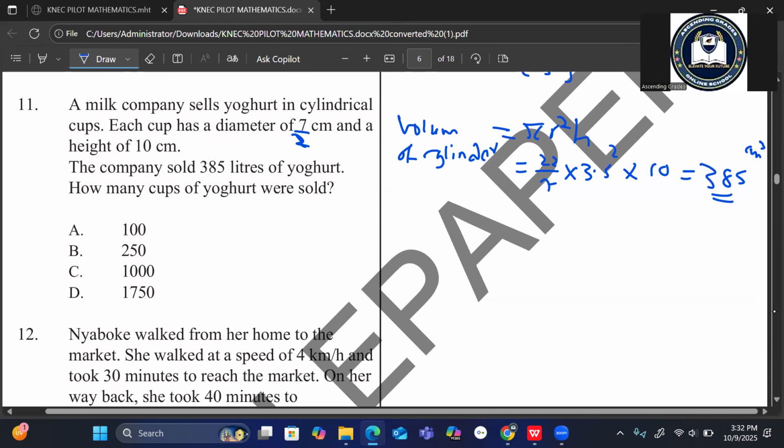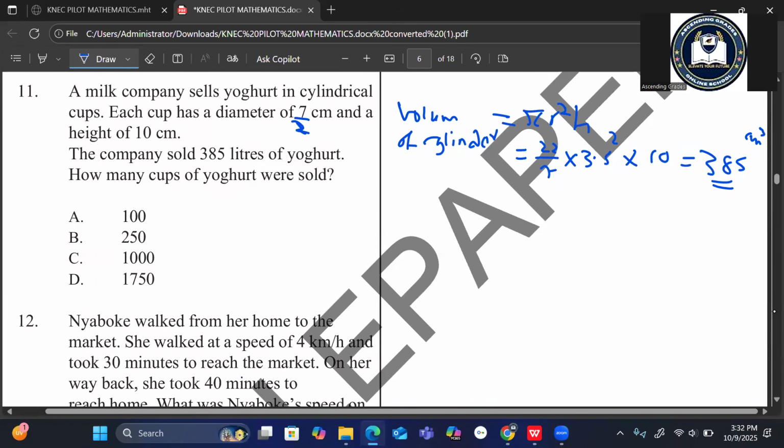And because the company sold the yogurt in liters, we have to unify the units to be the same. We cannot divide liters with centimeter cubic. So we can convert liters to centimeter cubic.